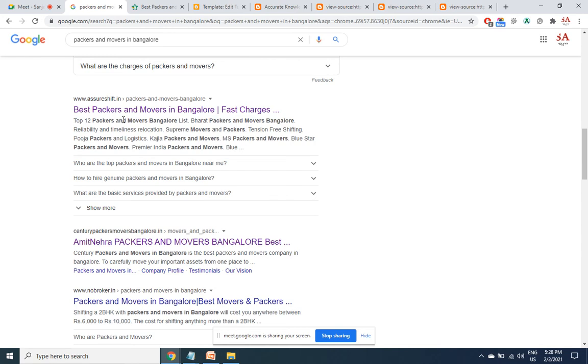Everywhere he has put Packers and Movers, Packers and Movers. But don't aggressively stuff your keyword like this. It doesn't look natural. It may be treated as spam. You don't have to continuously type your keywords in the description. It has to be meaningful. Start the meta description with your keyword, but then summarize what is there inside the page rather than only punching in your keywords.